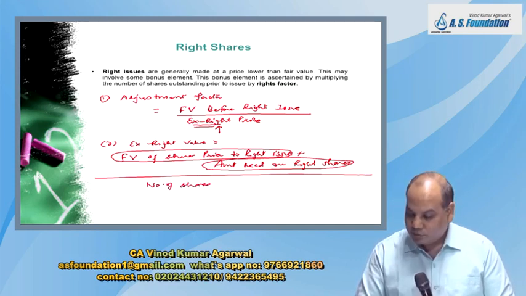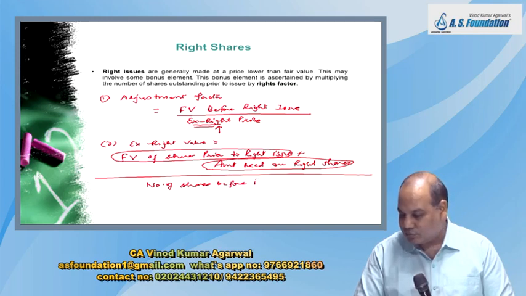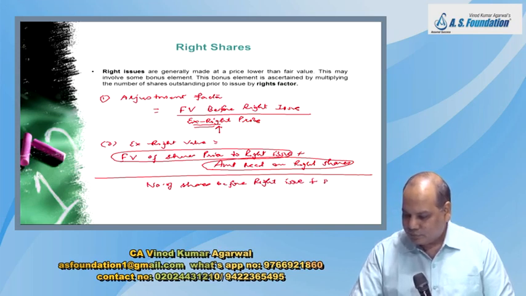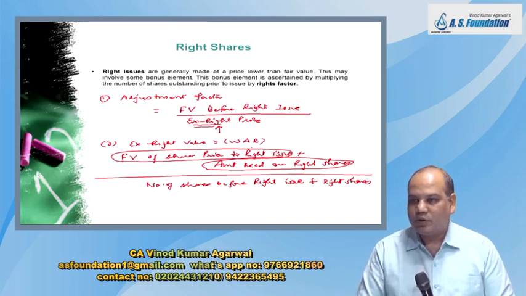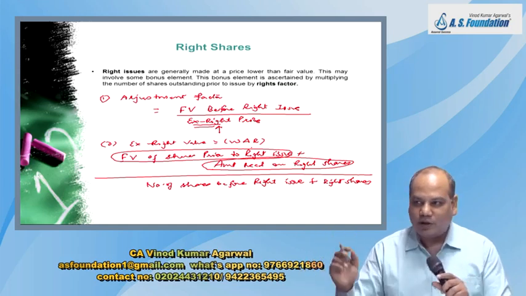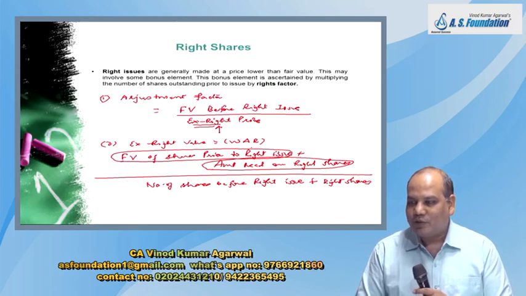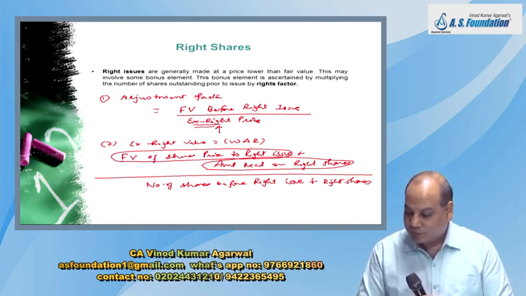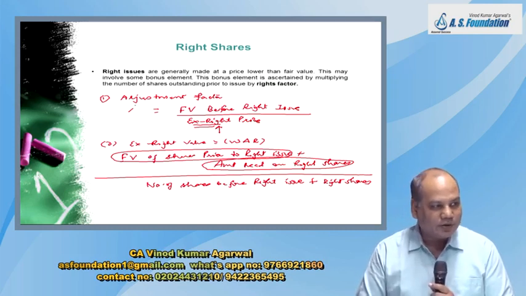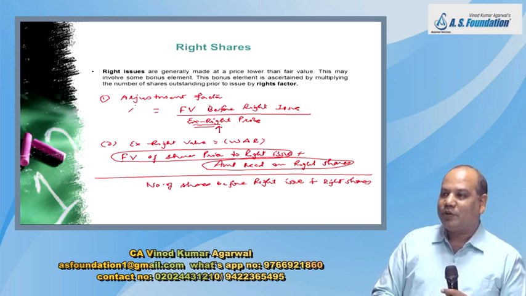Number of shares will be equal to before right issue plus right shares. So this formula is the formula of VAR. Sir, what is VAR? Weighted average rate. This is weighted average rate because you have taken the total value divided by total quantity. And after getting this X right value, then calculate the adjustment factor. And then what will you do with this adjustment factor?